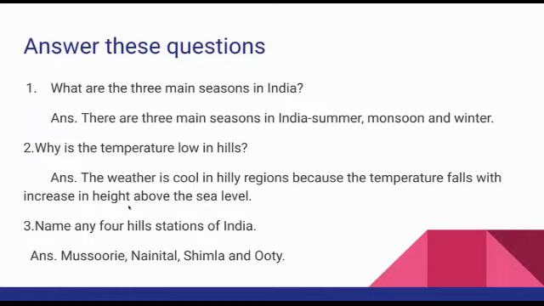That is the explanation, height above the sea level. The weather is cool in hilly regions because the temperature falls with an increase in height above the sea level. The higher we go, the cooler it becomes.